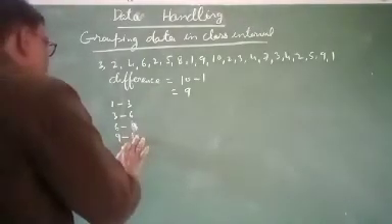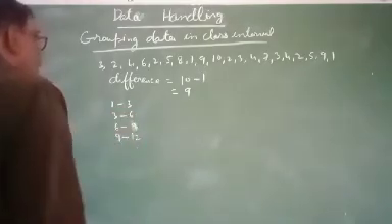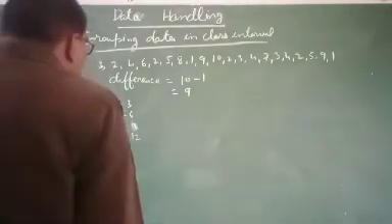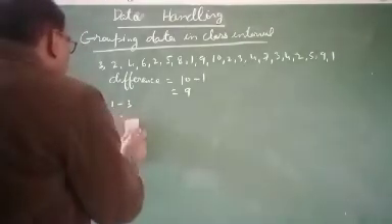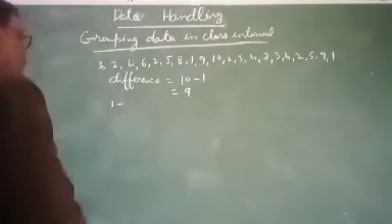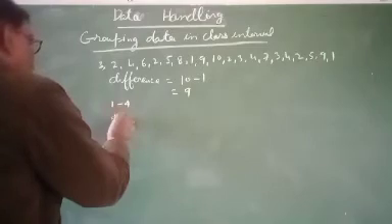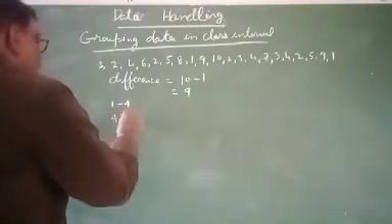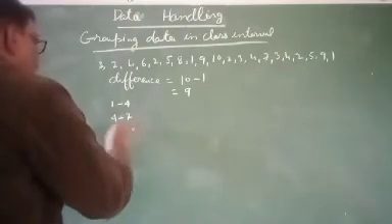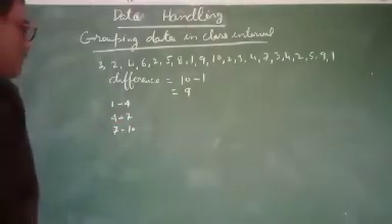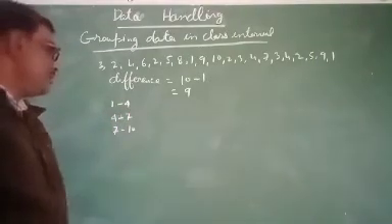No, it will not be 1 to 3. It will be 1 to 4, and next is 4 to 7, and next is 7 to 10. This is the class interval. This is called the lower limit and this is called the higher limit.